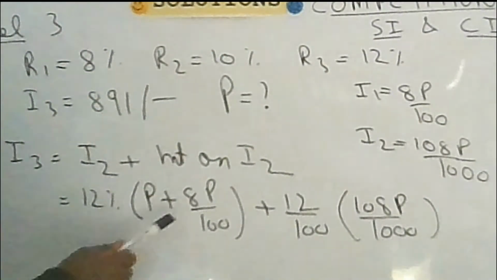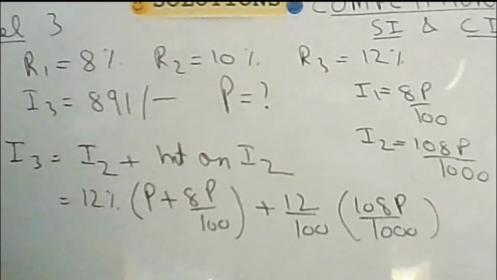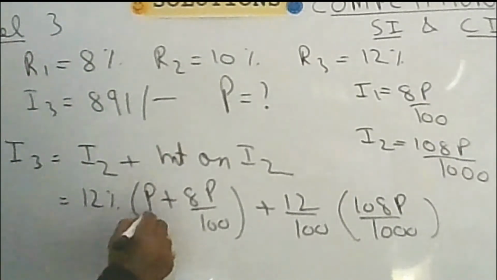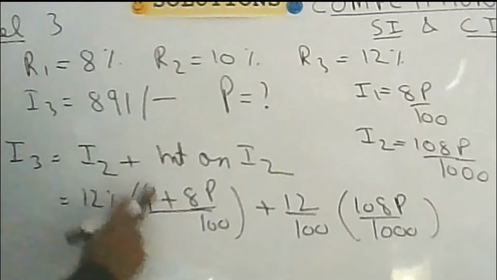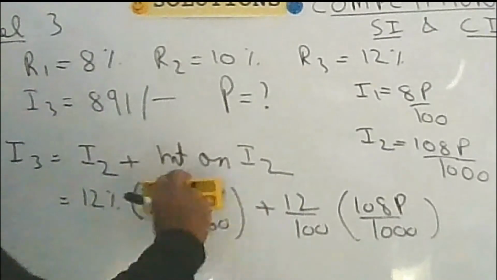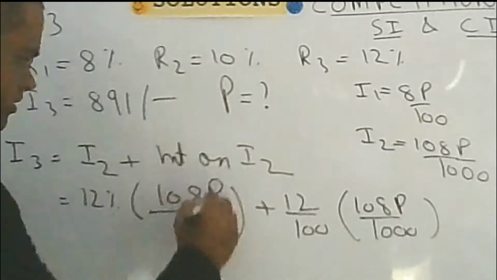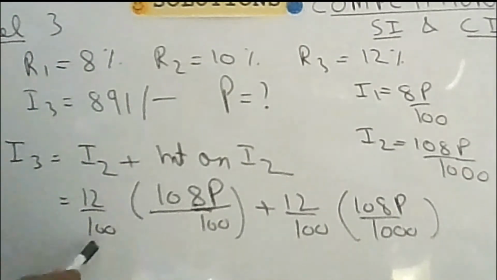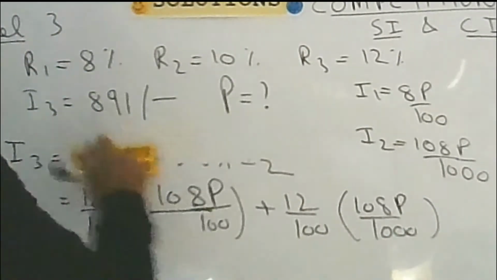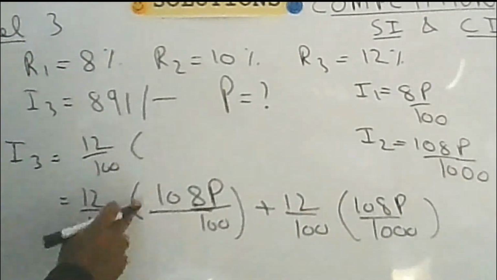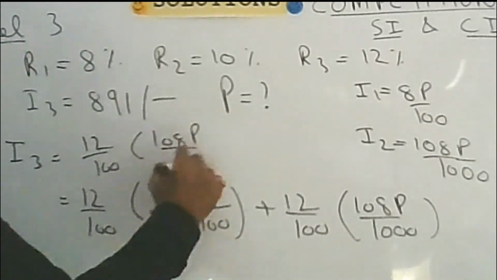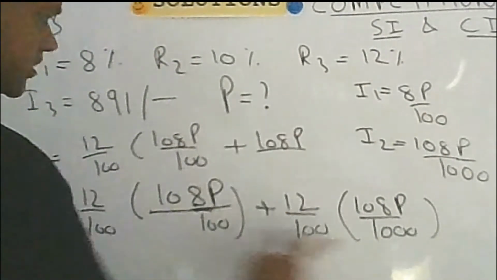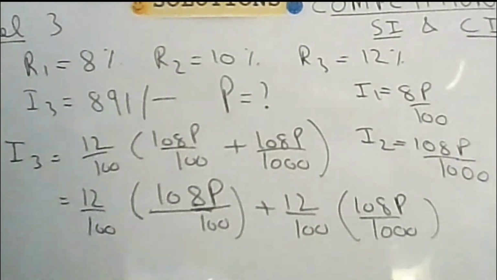Okay. So this will be 108p upon 100 if you take 100 as the LCM, isn't it? So I am writing it 108p upon 100. This is 12%, it will be 12 upon 100. We can take 12 upon 100 as common. So this is 108p upon 100, and this is 108p upon 1000.